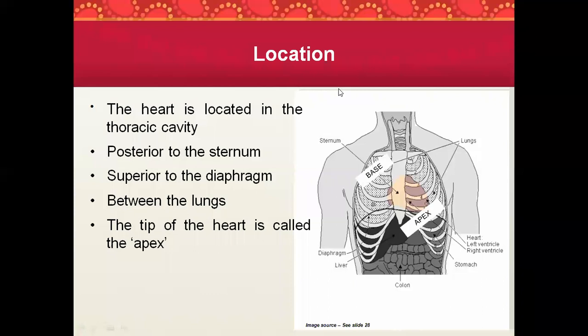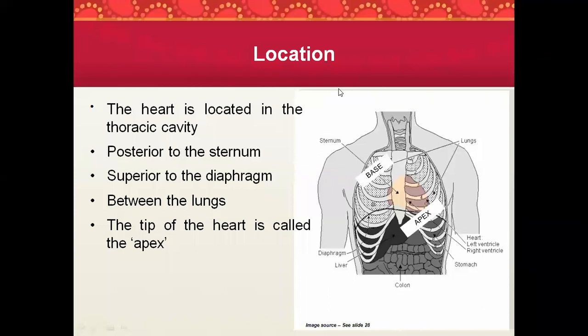The sternum is your bone which connects your rib cage. Okay, so the heart is located posterior to your sternum, superior to the diaphragm. Diaphragm is a muscle, and you will see in the picture. Diaphragm is your respiratory muscle. Did you see the picture? Posterior to the sternum, superior to, on the top of the diaphragm, and in between the lungs.